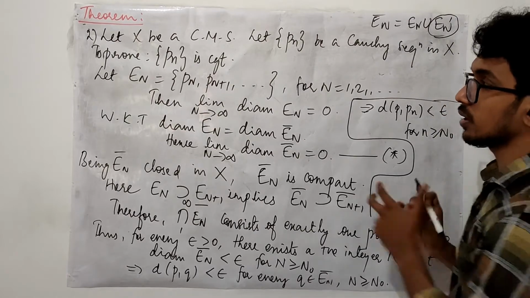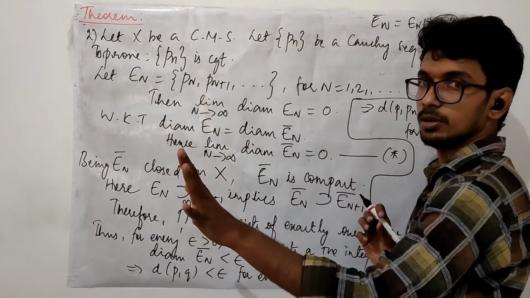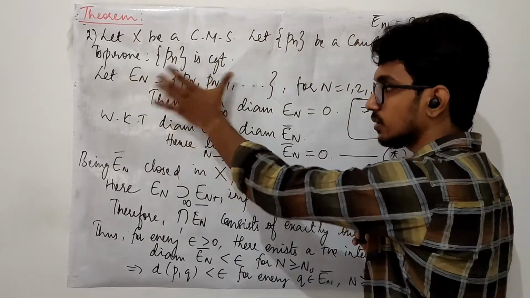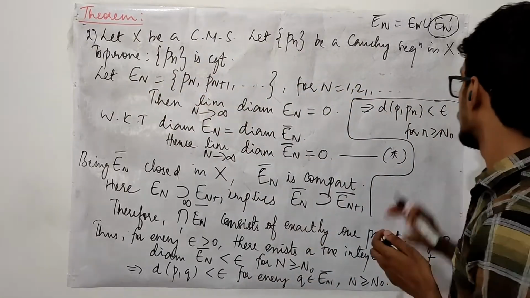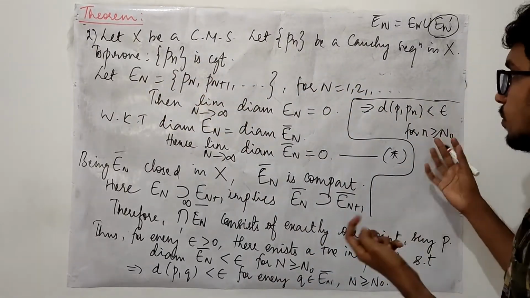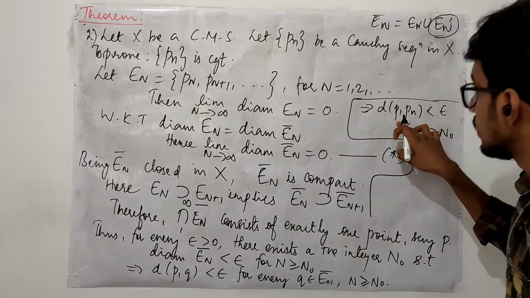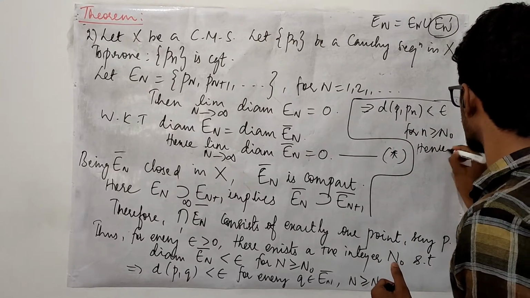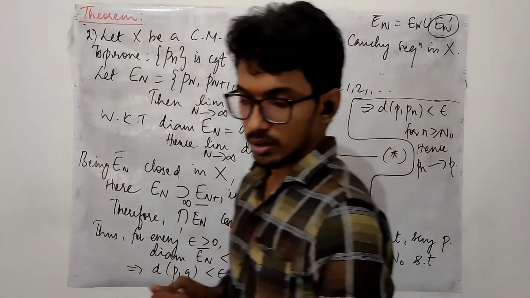En closure is going to consist of these points along with its limit points, but as of now I forget about the limit points. All the points in this En are going to satisfy this condition. That is important to me. This tells me that after a certain stage, the distance between the points in the sequence and the point P is a negligible quantity, hence Pn converges to P.